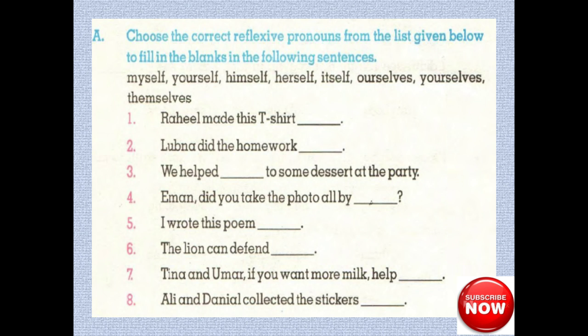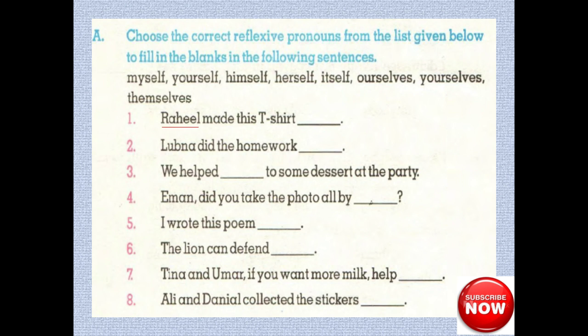Choose the correct reflexive pronoun from the list given below to fill in the blanks in the following sentences. Here you can see some reflexive pronouns are given. You have to fill the blanks according to these reflexive pronouns. First one is Raheel made this t-shirt.